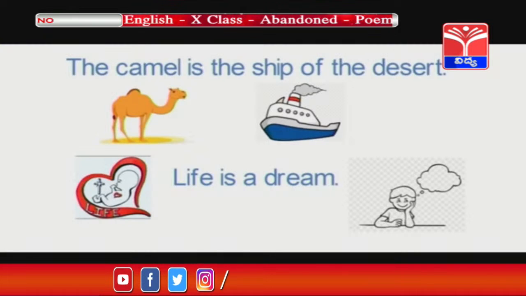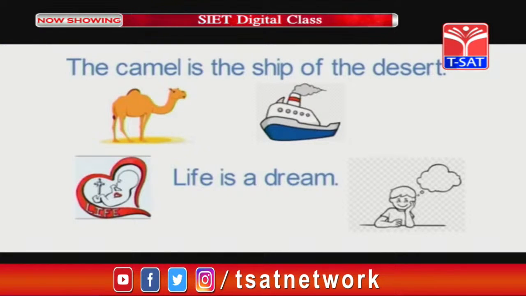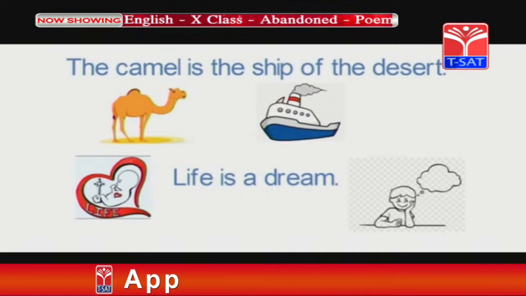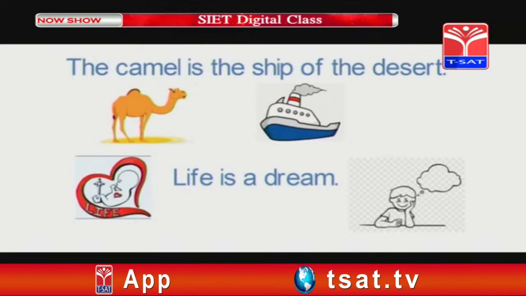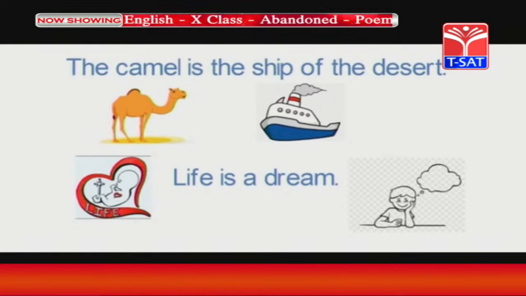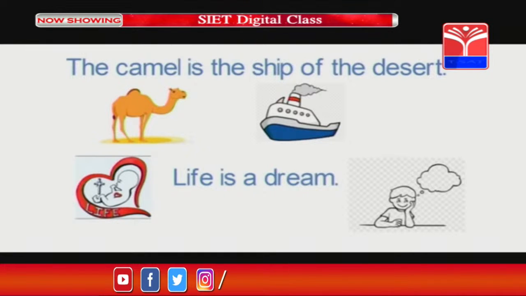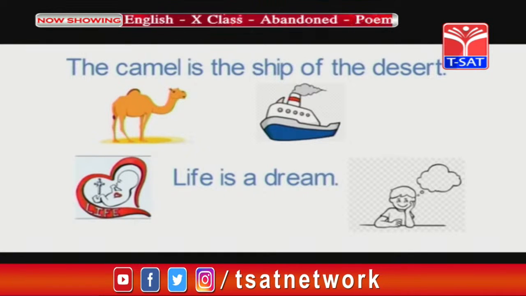Look at the example. The camel is the sheep of the desert. Here two different things, one is an animal and second one is the sheep. These two things are compared without using the words like or as. So, we call it a metaphor. The camel is the sheep of the desert. Look at the second example. Life is a dream.